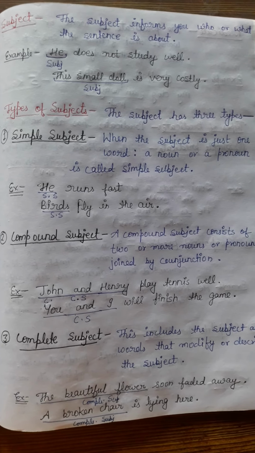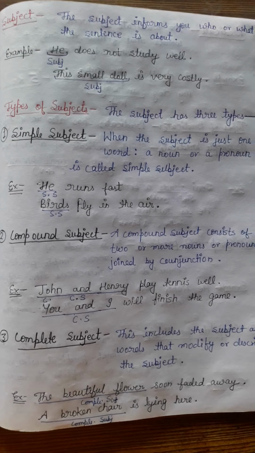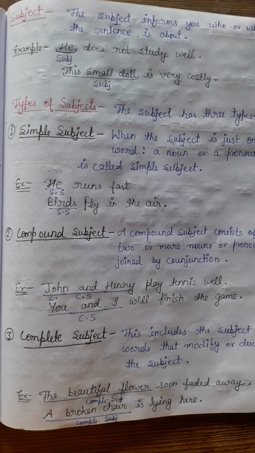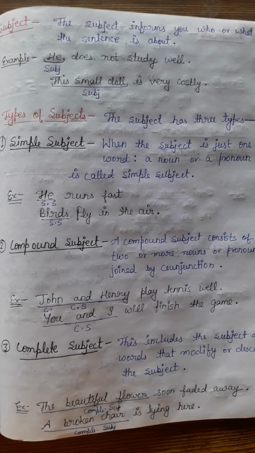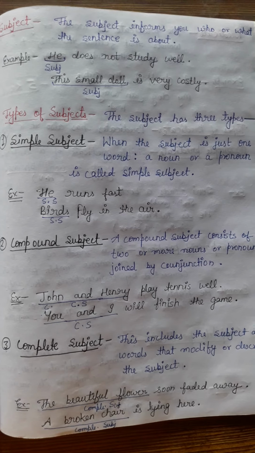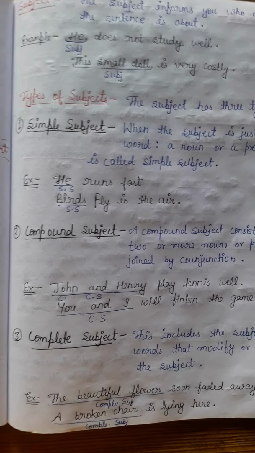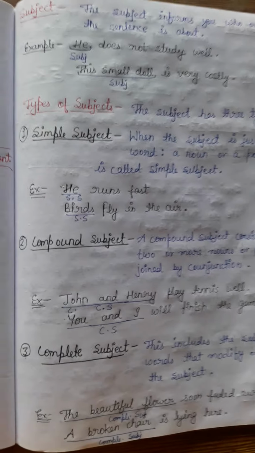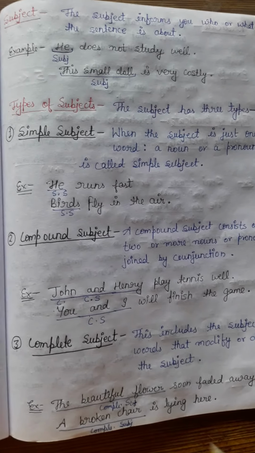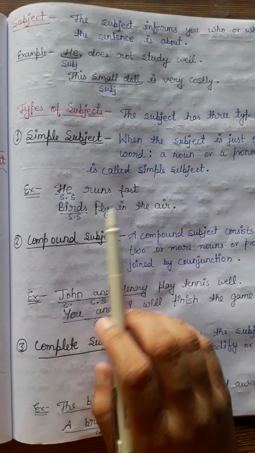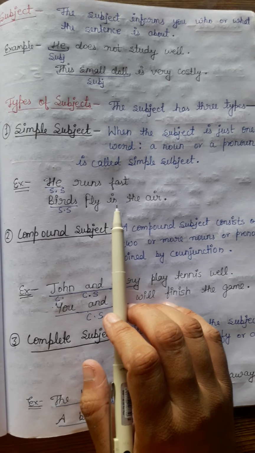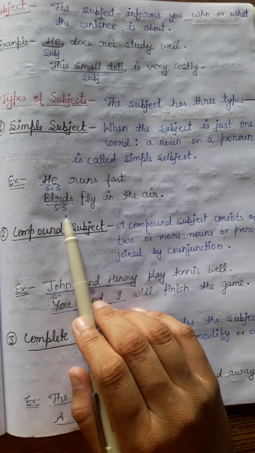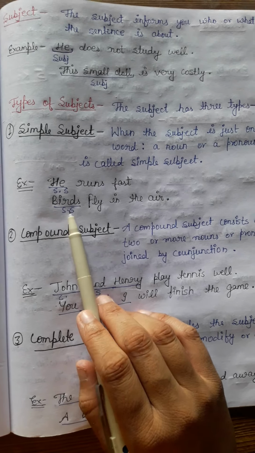Now let's know what are the types of subject. Mainly, subject has three types: simple, compound, and complete. Simple subject. What is a simple subject? When the subject is just one word, like a noun or pronoun, we will call it simple subject. Okay, only one word. Remember that. He runs fast. Here, he is a pronoun and it is a simple subject. Birds fly in the air. Bird is a simple subject because it is only one noun.